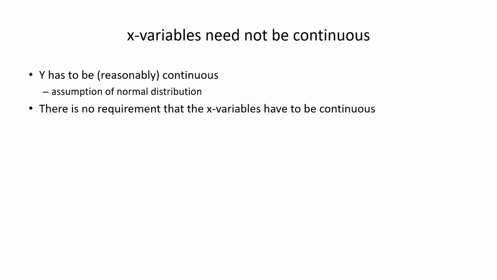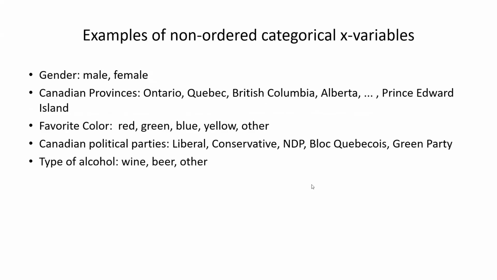There is, however, no requirement that the x variables have to be continuous. They can be anything, and including, they can be categorical. Categorical variables are frequent. For example, gender, male, female, Canadian provinces, favorite color, Canadian political parties, type of alcohol. There are many such variables.